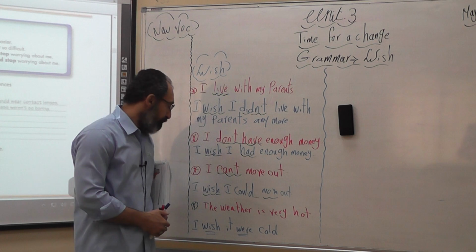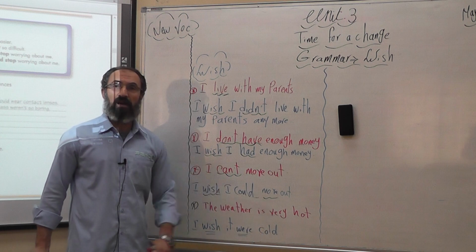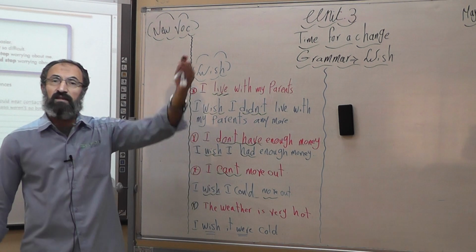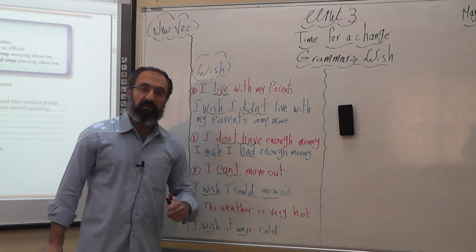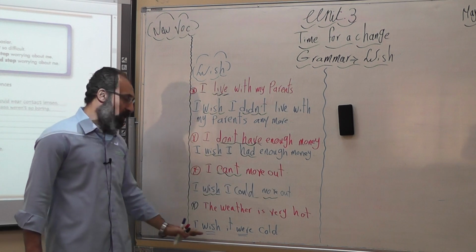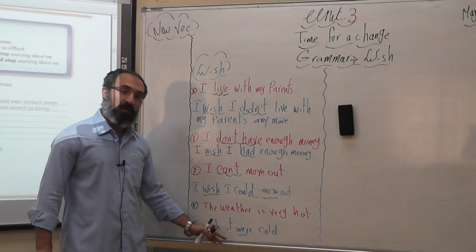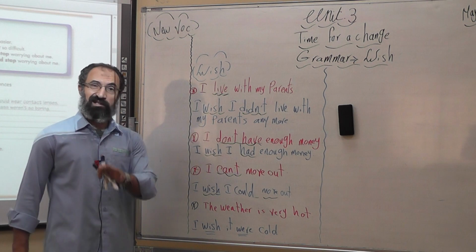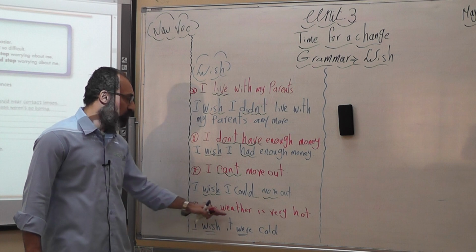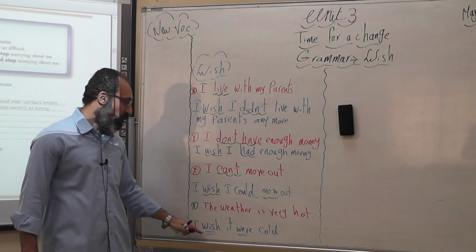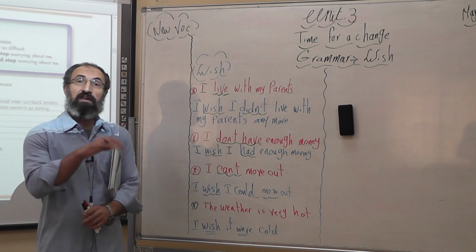Okay? One more example here: the weather is very hot. Let's imagine that the weather outside is very hot. So my wish here is, I wish, I'm talking about myself, I wish it. Take into your consideration that here, it is referring to the weather. So, again, I wish it were cold. There is something I would like to clarify here.